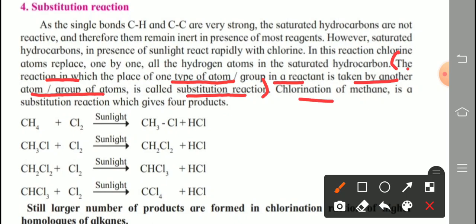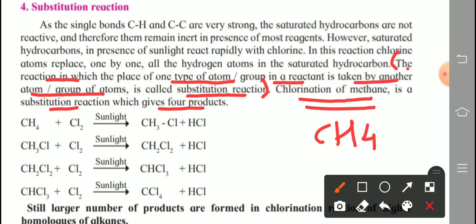Now chlorination of methane, underline, double underline. Chlorination of methane is a substitution reaction which gives 4 products. Because in methane how many hydrogens? We know the formula, that is CH4. And in this substitution reaction, all these 4 hydrogen atoms are replaced one by one with chlorine atoms, and that's why 4 products are obtained.